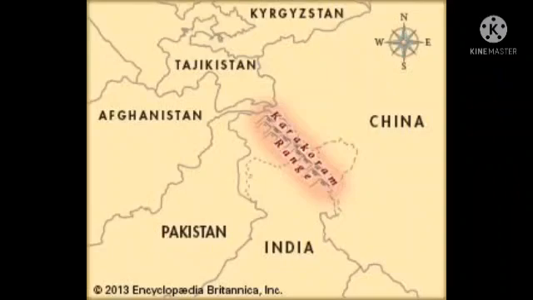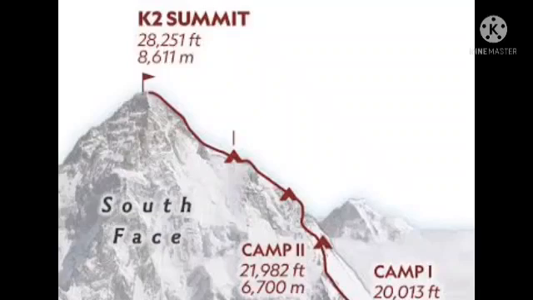Do you know the word Karakoram is a Turkic word? That means black gravel. The Karakoram range lies to the north of the Himalayas and is home to mountains as high as 8,000 meters.